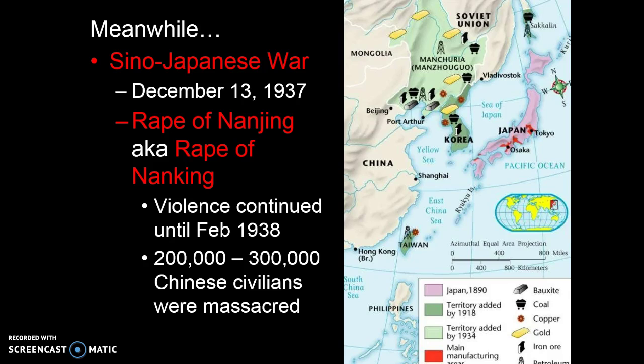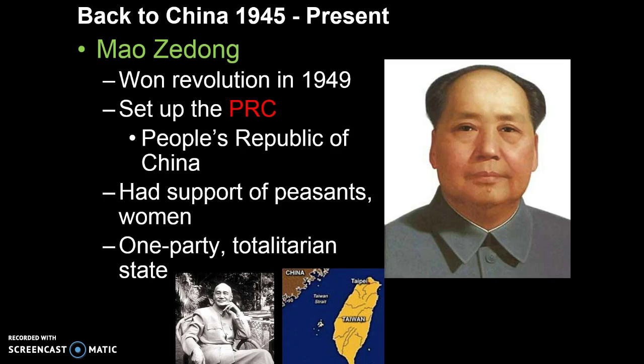But eventually his generals actually grab him, capture him, and hold him almost like a hostage situation until he agrees to ally with the communists. And he does, and they try to work together to expel the Japanese from China. And in the end, after World War II comes along, the Japanese are expelled from China, and the communists will win the war within China, and Mao Zedong will set up his own People's Republic of China,